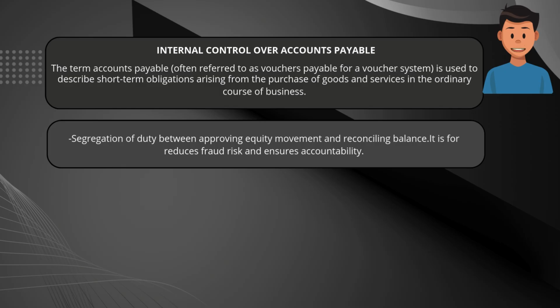The term account payable, often referred to as voucher payable for a voucher system, is used to describe short-term obligation arising from the purchase of goods and service in the ordinary course of business. The last one is segregation of duty between approving equity movement and reconciling balance. It is to reduce fraud risk and ensure accountability.